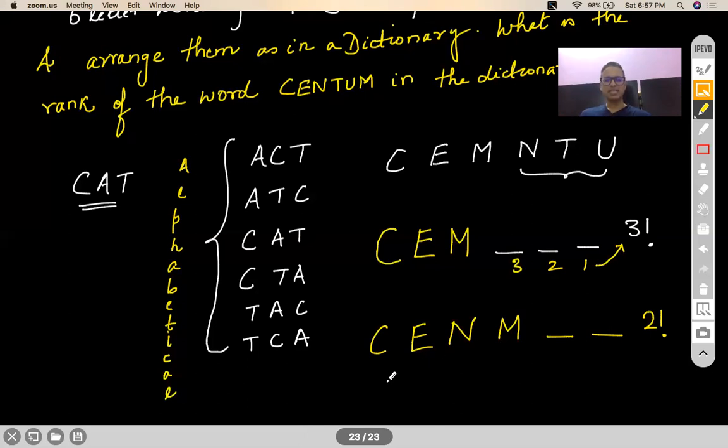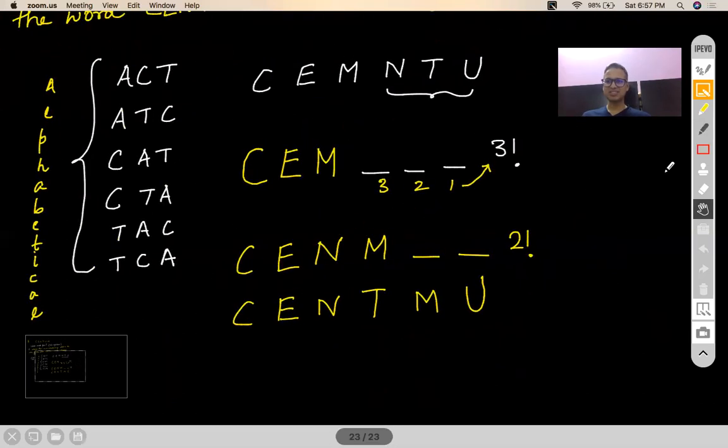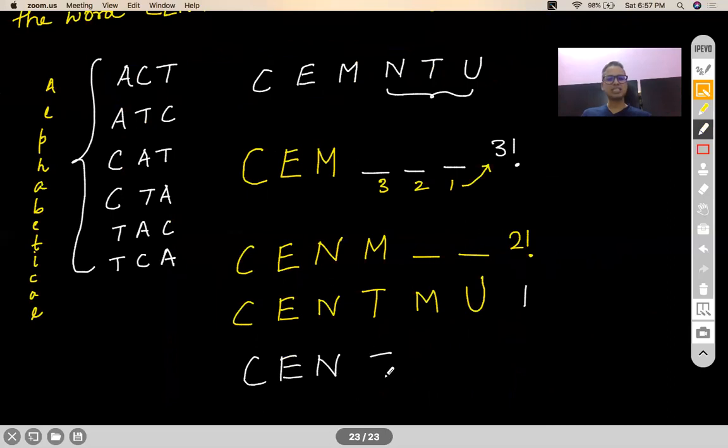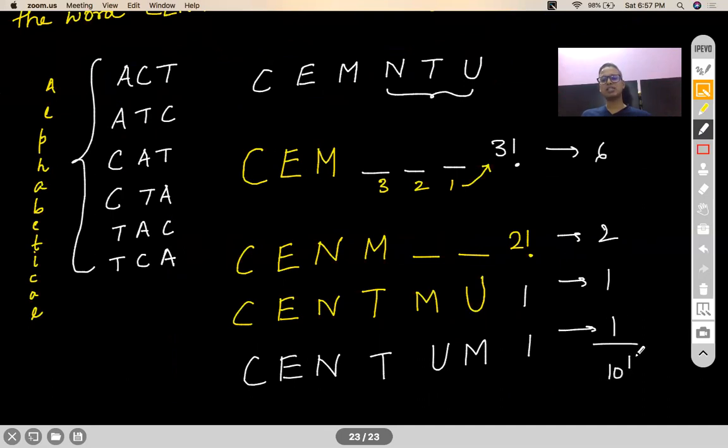Correct? Next comes C, E, N. Next in line is T. Centum also starts with T. Correct? So I have to be careful. I have to choose the next in line. So the next in line will be CENTMU. That will be one word. And finally comes our centum word, which is CENTUM when you exchange their positions. One more. So altogether you will have 6 plus 2 plus 1 plus 1. That is your 10th word, centum, in that dictionary.